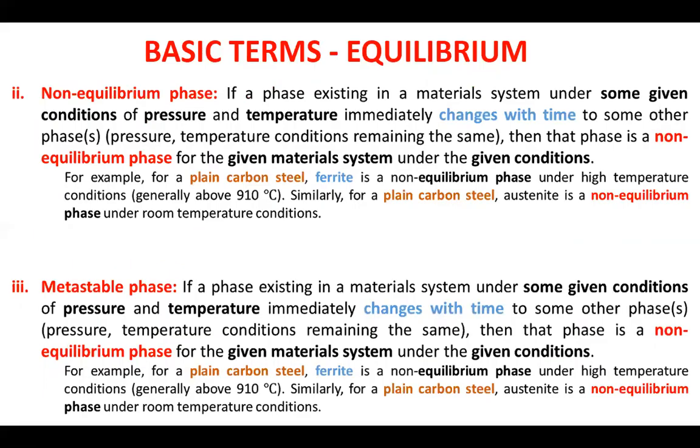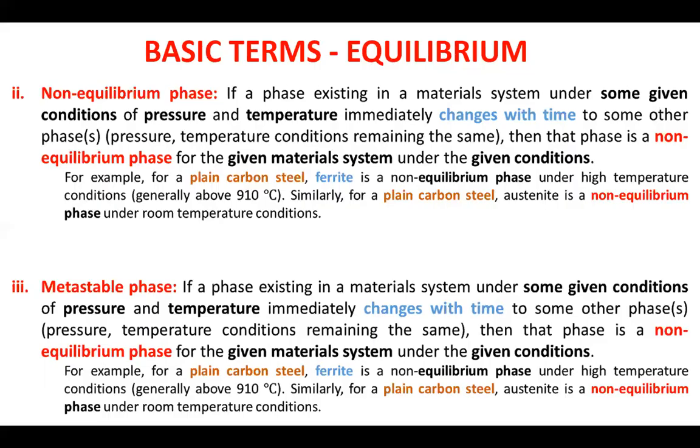If you look into a material system under some given conditions of pressure and temperature, and you say that under these conditions of temperature and pressure we observed a phase, but even though these conditions were maintained, with the passage of time this phase immediately transformed to some other phase over an observable period of time, then the phase that existed in the material system for that small period of time is called a non-equilibrium phase.